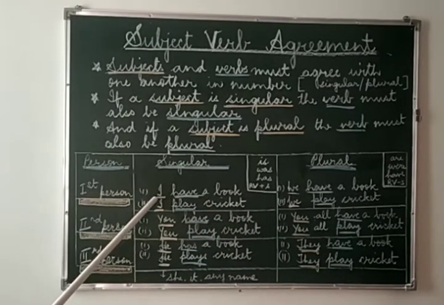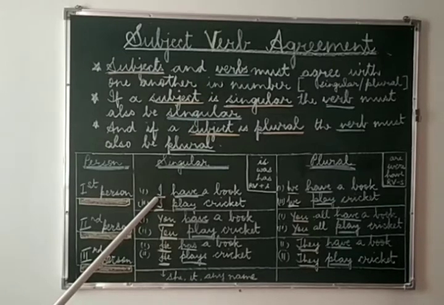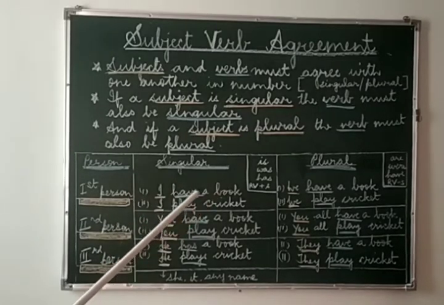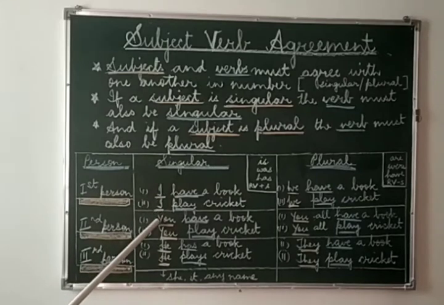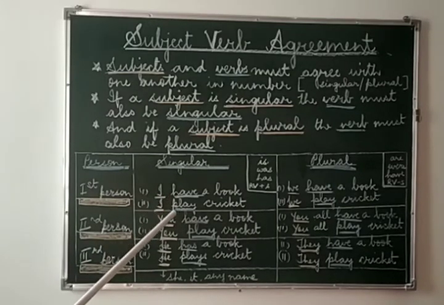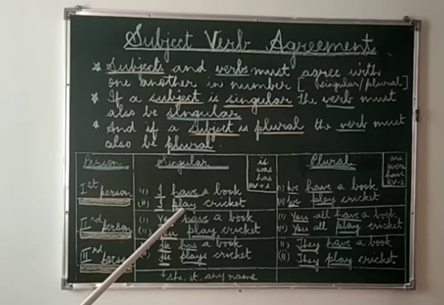In first person singular, we have an example with an auxiliary verb, or you can say helping verb. I have a book. I is singular, but we have plural verb. As I told you that they do not follow the rule, I and you. In the same way, we have the main root verb also. I play cricket. I is singular, but the verb is plural because it is an exception to the rule.